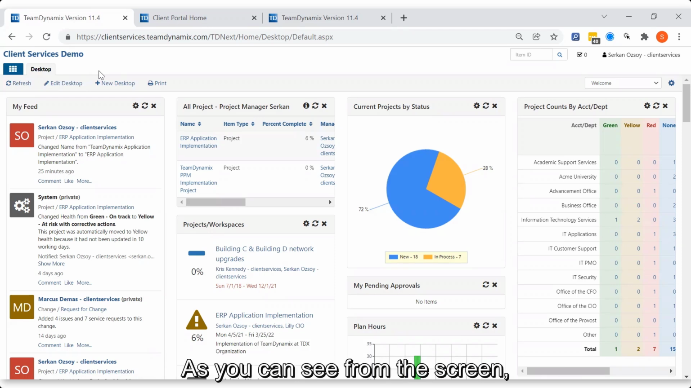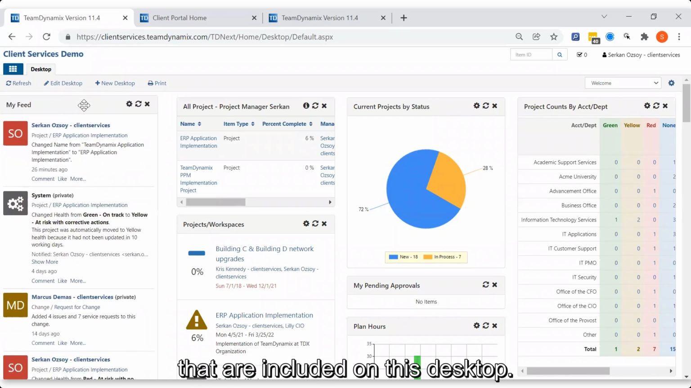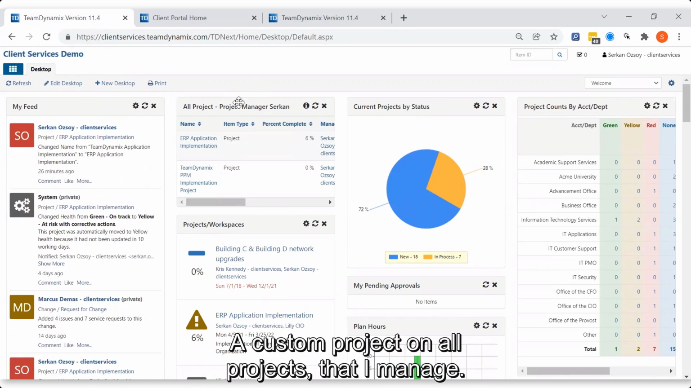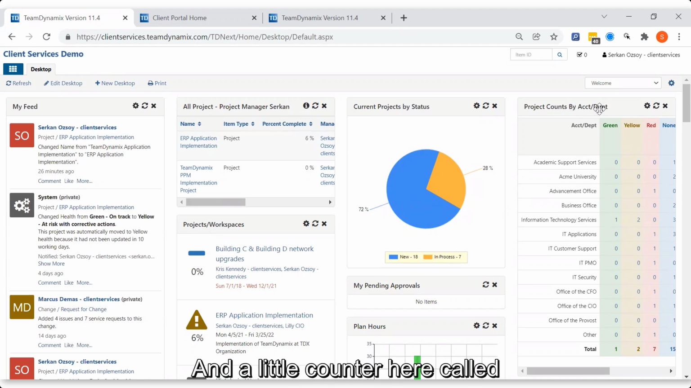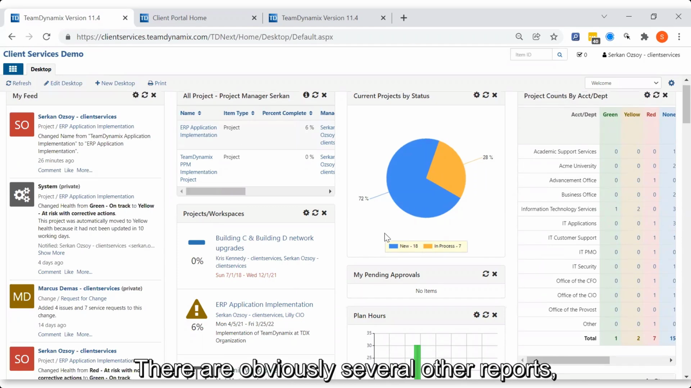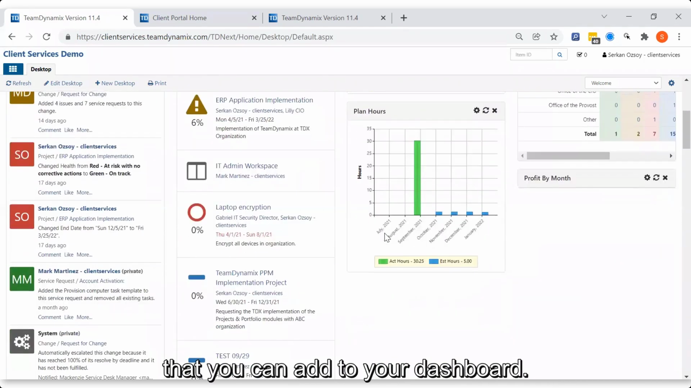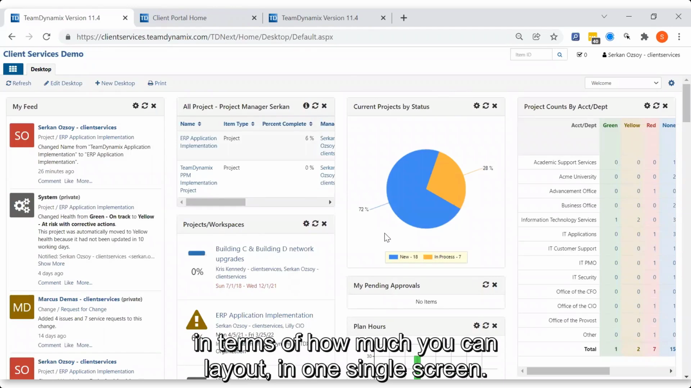As you can see from the screen, I have a sample desktop prepared as part of this engagement. In just a second, we will create some additional desktops. But this overall will give you an overview in terms of the various modules that are included on this desktop, such as my feed, a custom project module on all projects that I manage, a custom module with a graph called current projects by status, and a little counter here called project counts by account and department. There are obviously several other reports that you can add to your dashboard, but I think this gives you a good overview in terms of how much you can lay out in one single screen.